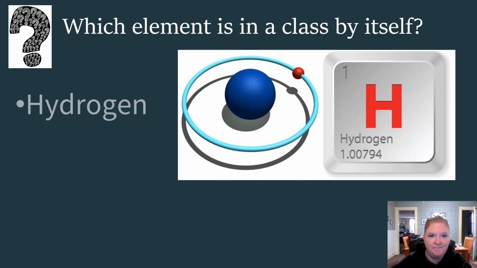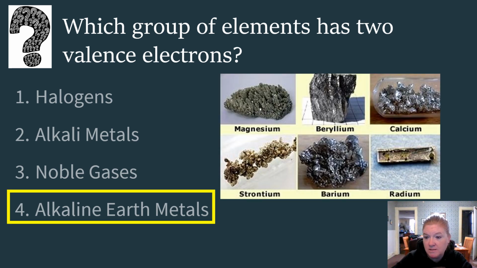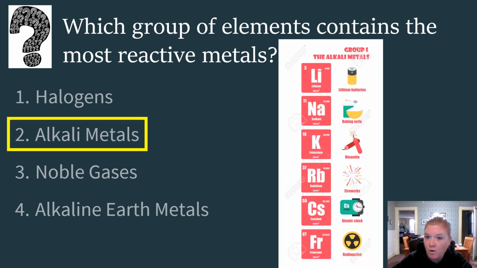Hydrogen, right? Which group of elements has 2 valence electrons? Right, the alkaline earth metals, the second most reactive group of metals. Which group of elements contains the most reactive metals? That's group 1, the alkali metals, right? These ones do not exist as pure elements in nature. Alkaline earth metals barely do.